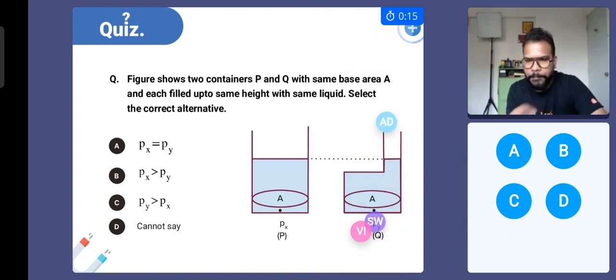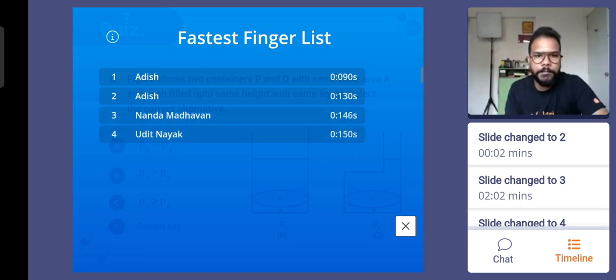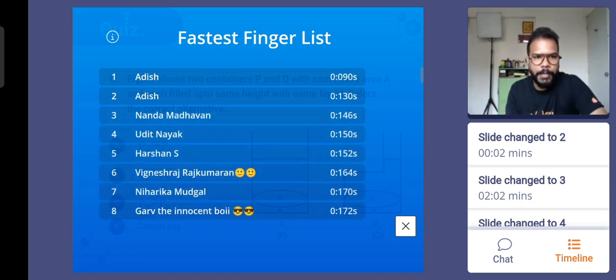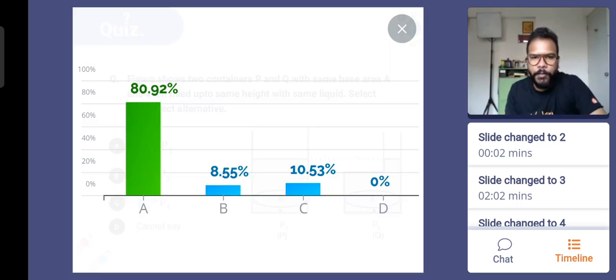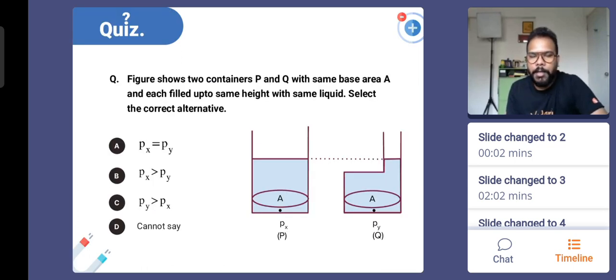Okay, and the time is up. Good, very nice, very nice. This was expected to be correct for all of you. It doesn't depend upon the shape of the container. The value of the pressure at the same depth, you can see visibly that they have the liquid filled to the same height, and it was mentioned also in the question. So that's why the pressure at X and Y point will be the same, as they are the same liquid points and they are also at the same depth.